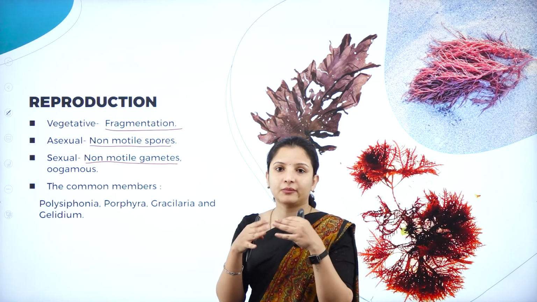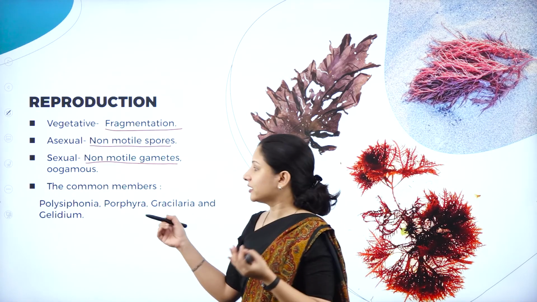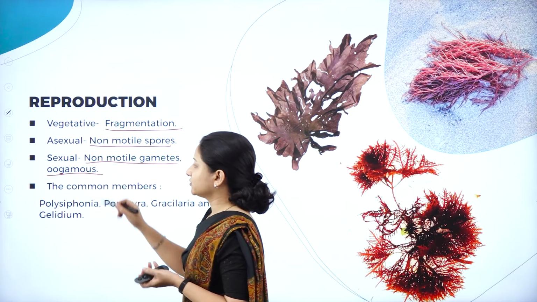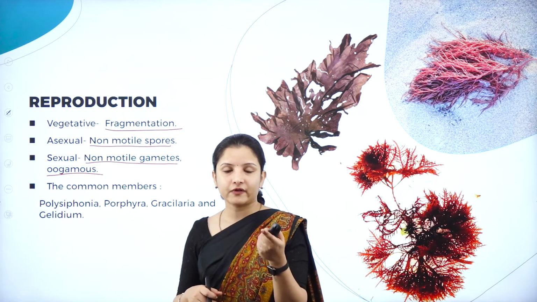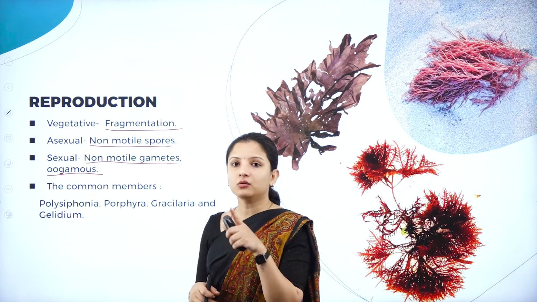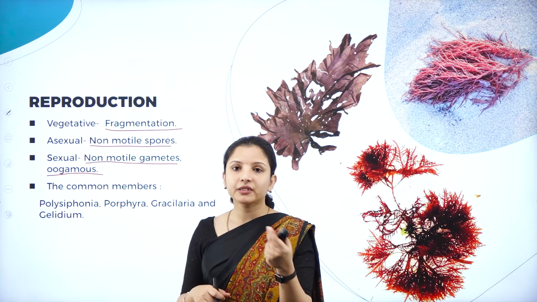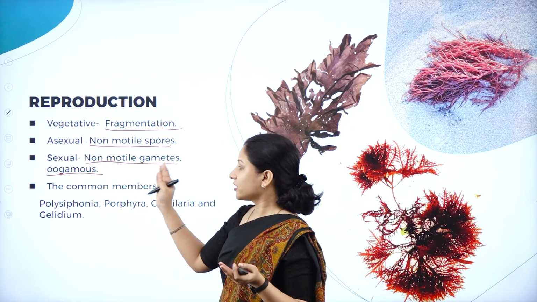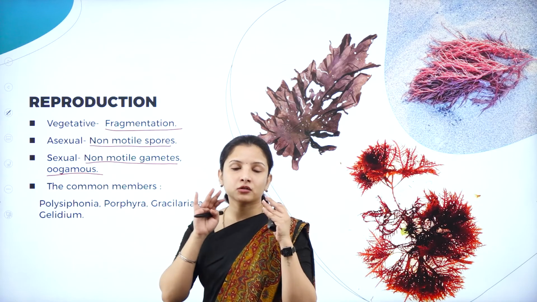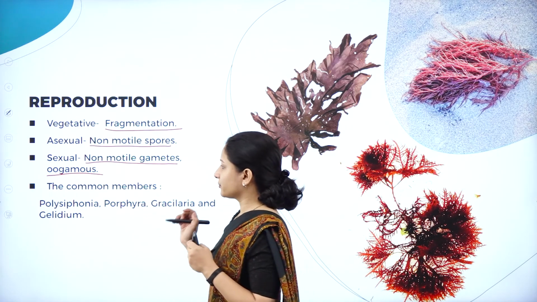There is no need for them to move in the water. So in the previous two classes, Chlorophyceae and Phaeophyceae, sexual reproduction was by isogametes, anisogametes and oogametes, right? But in Rhodophyceae, sexual reproduction is only by non-motile oogametes. Therefore, it is the oogamous type of sexual reproduction.